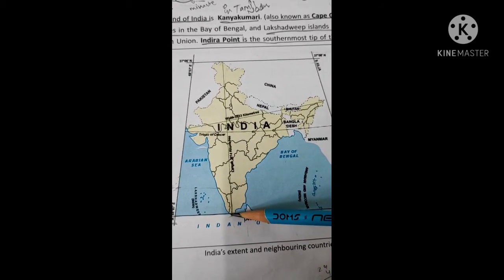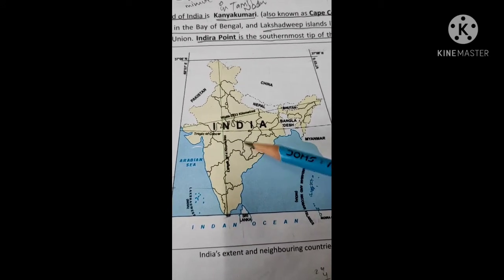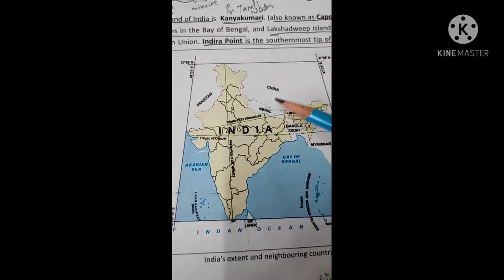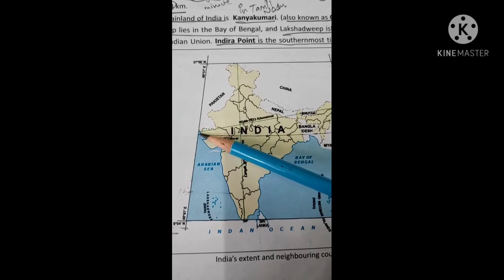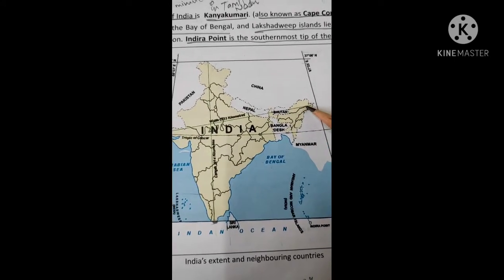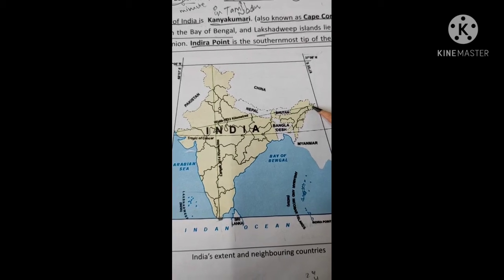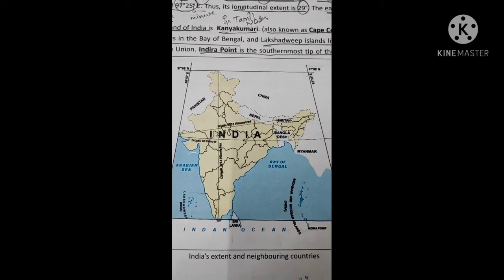This is the point of Kanyakumari. It is 3,214 kilometers, and from west to east, from this point to this point, it is 2,933 kilometers.